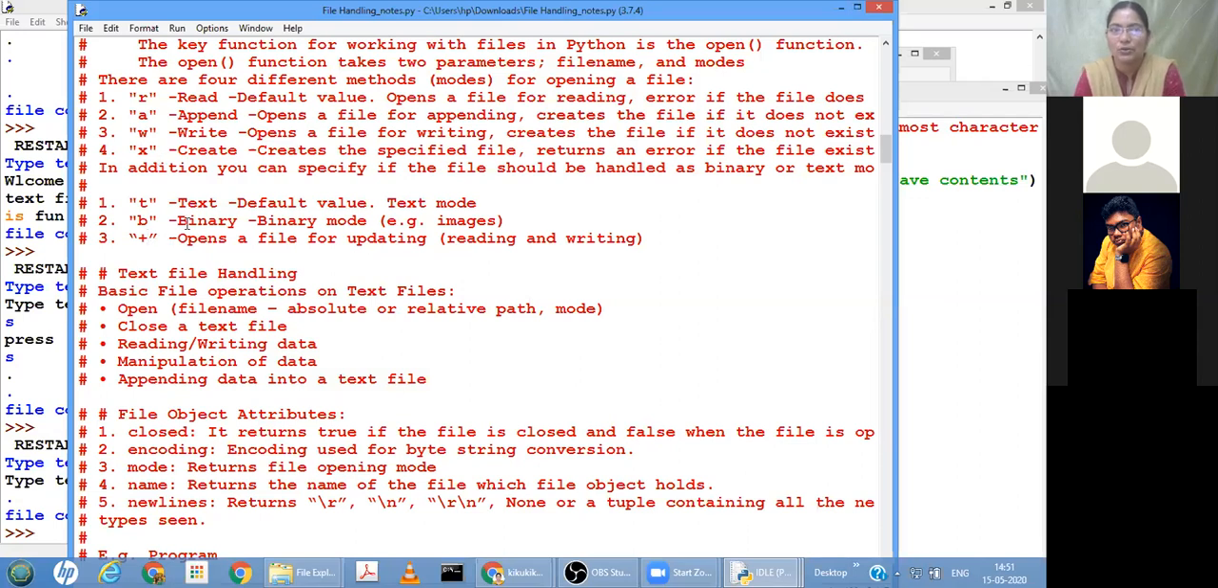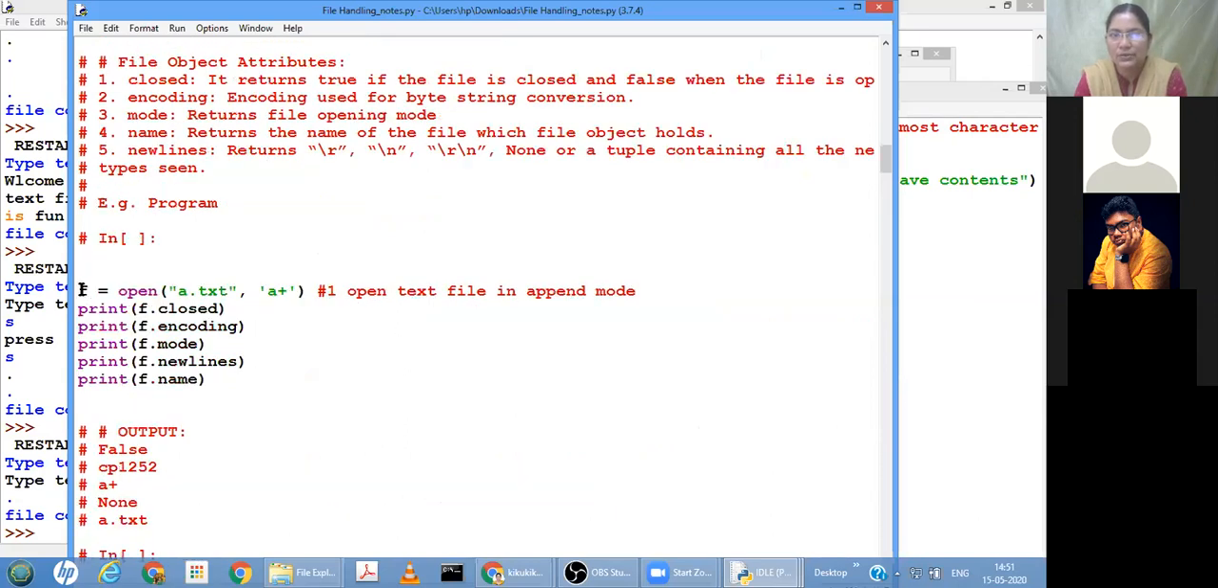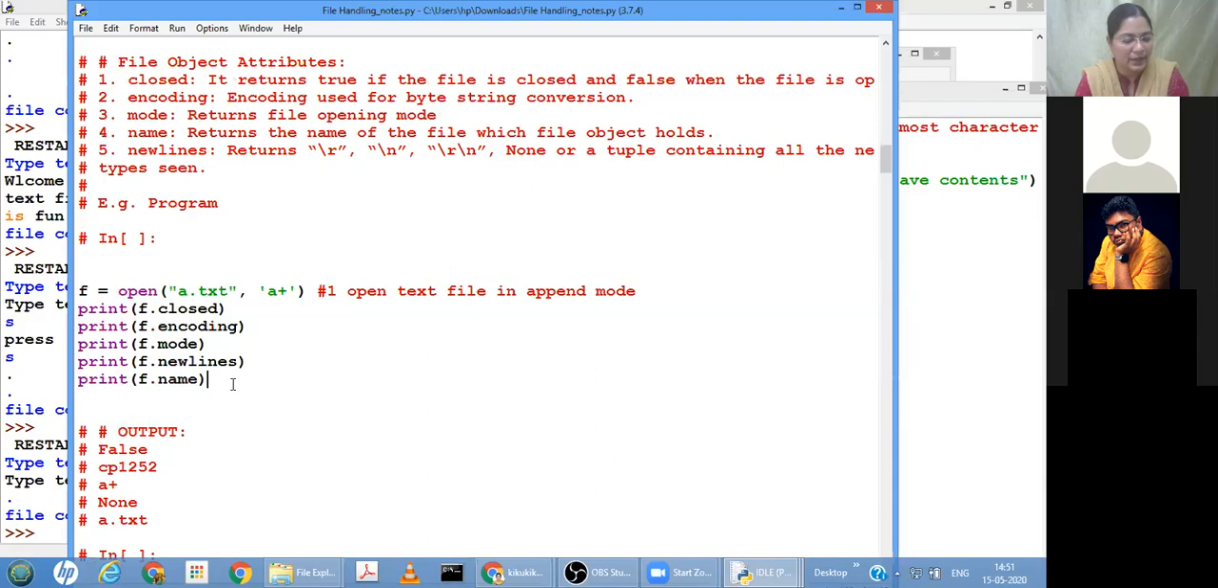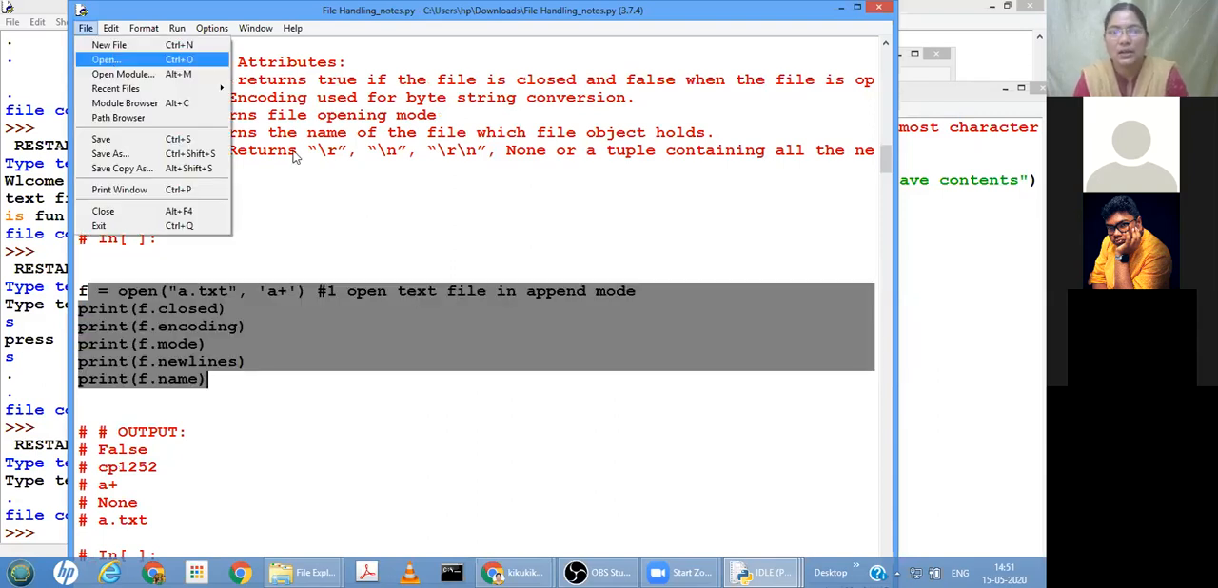R plus is not only read, we can update also. A plus is not only append, we can do some more modifications in the file also. W plus also similarly. X plus also. Got it? Now text file handling: open, close, reading, writing data as per the syllabus, then manipulation of data. This also we have executed and seen. This much we have seen in the previous class, how to get the attributes, what is the file name, how to display those things at the console.